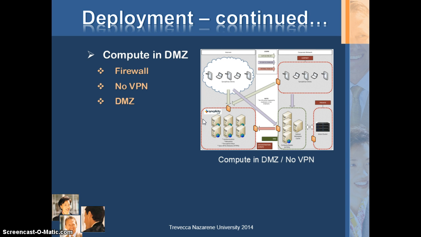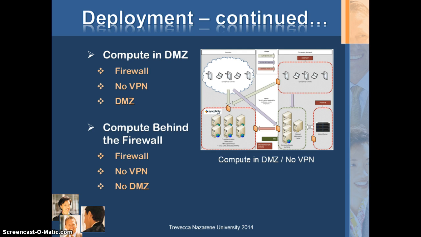The second model for the Simplicity architecture involves placing the compute application in the DMZ. In this case, there is no VPN connection and the users connect directly to the compute nodes through port 443. This is the best option if one tries to get both maximum performance and security. And the last option is to place the compute application behind the firewall in the same area as the other corporate assets such as storage. This type of architecture is not recommended because the storage area is vulnerable to attacks from the outside world.